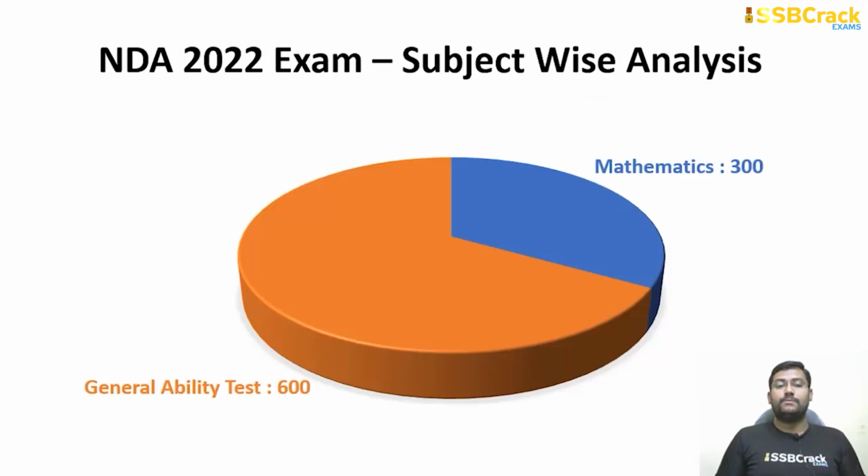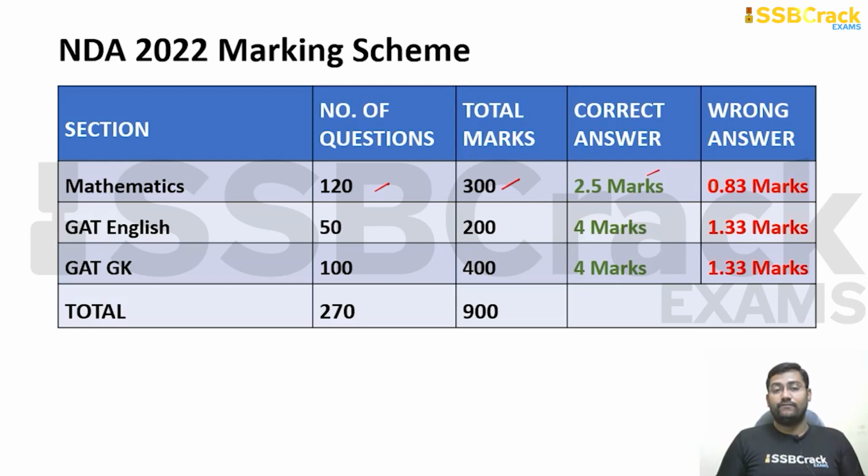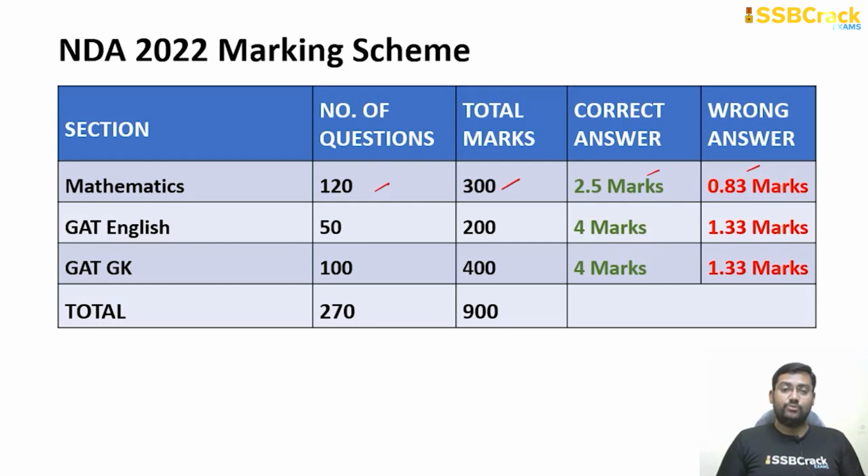As far as the question paper is concerned, two papers are asked: mathematics for 300 marks and the general ability GAT paper for 600. In the scheme of marking, mathematics has 120 questions for a total of 300 marks. For every correct answer you get 2.5 marks, and for every wrong answer 0.83 marks are deducted. Yes, there is a scheme of negative marking also.